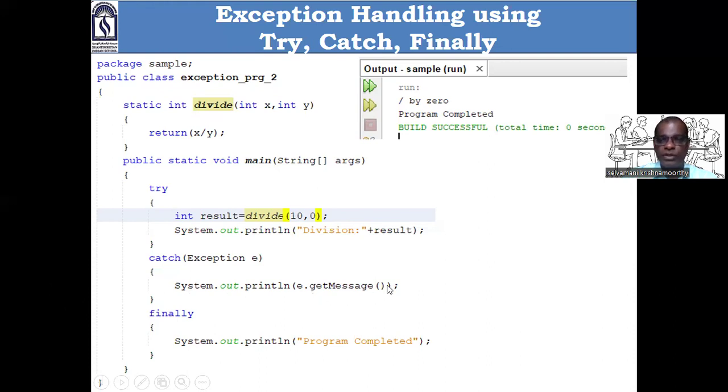System.out.println(e.getMessage()). This e is an object. It has one method called getMessage. It returns what type of exception was raised. In this case, a divide by 0 exception was raised. That will be displayed. That means your exception was raised, that exception is caught and handled by this catch statement. Am I right? After that, finally will execute. Program completed. Is it clear?